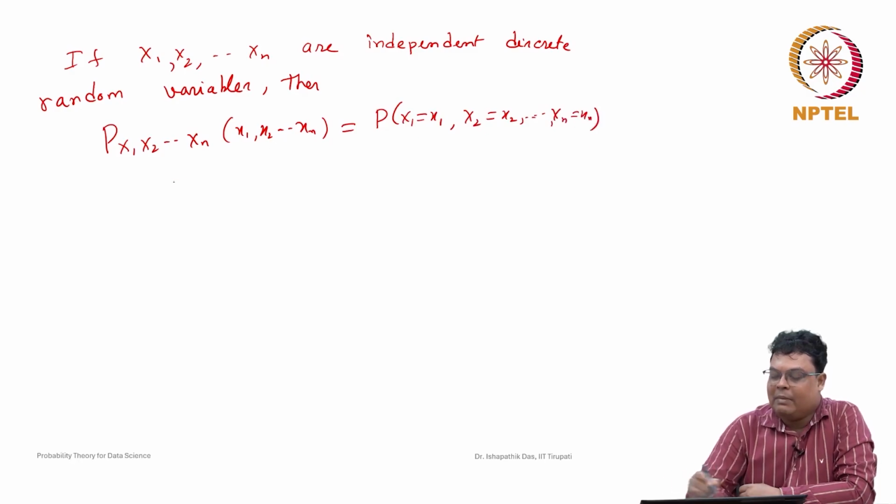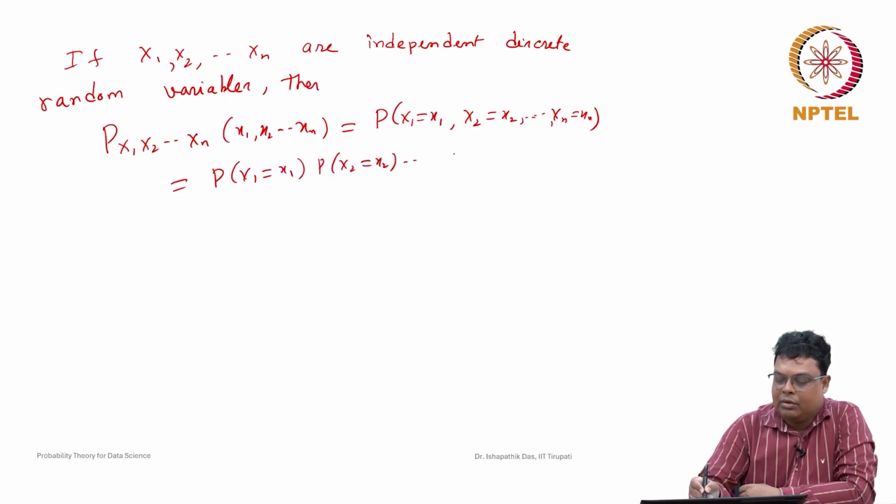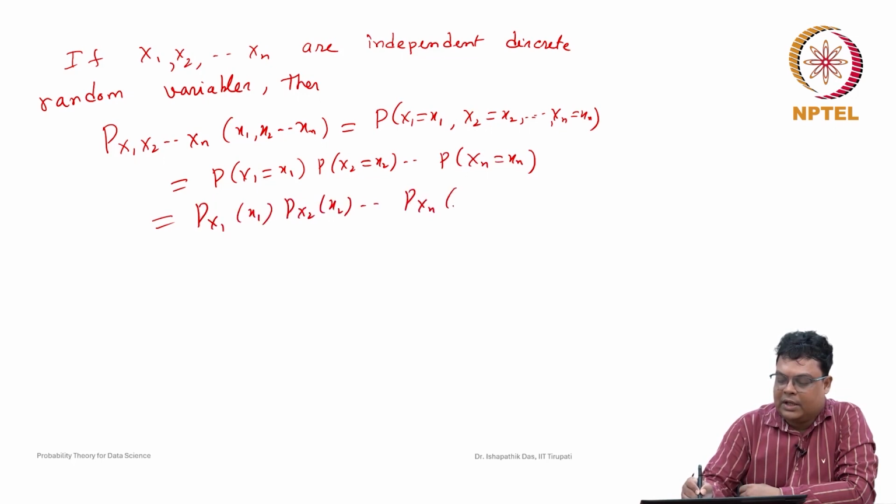If they are independent events, then this will be nothing but their product: probability that X1 is equal to x1, into probability that X2 is equal to x2, into probability that Xn is equal to xn. So this is p_X1(x1), p_X2(x2), p_Xn(xn).